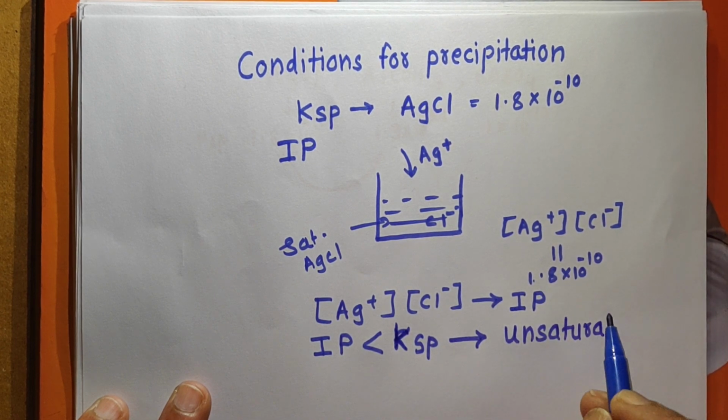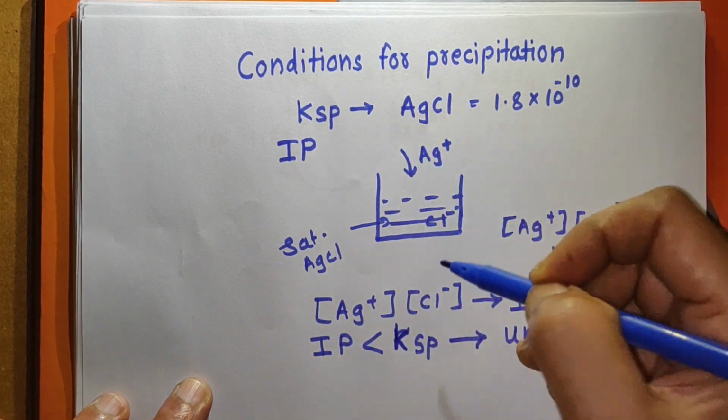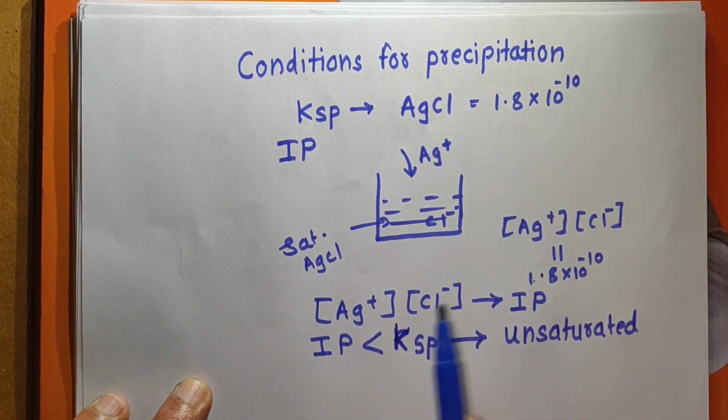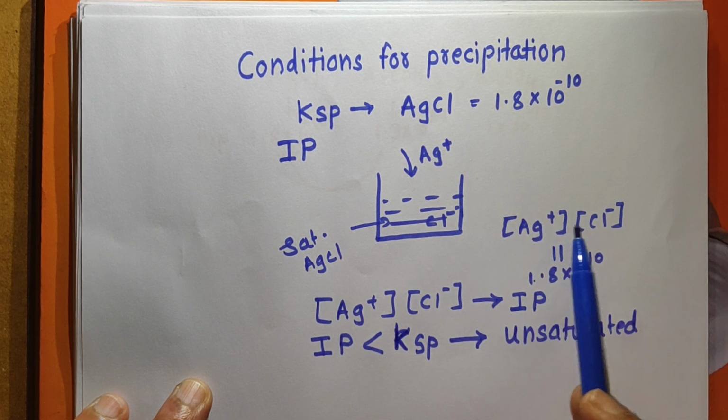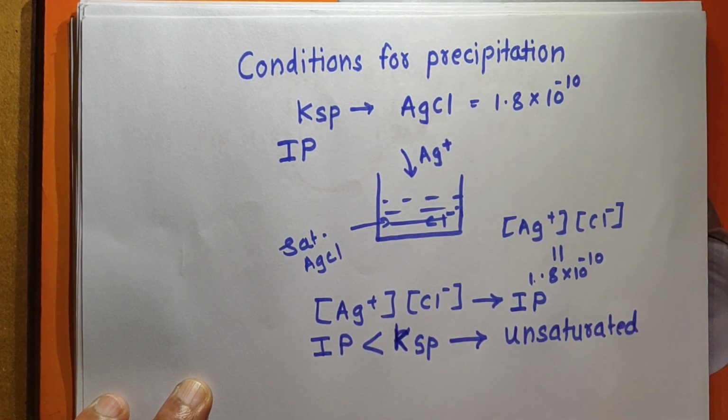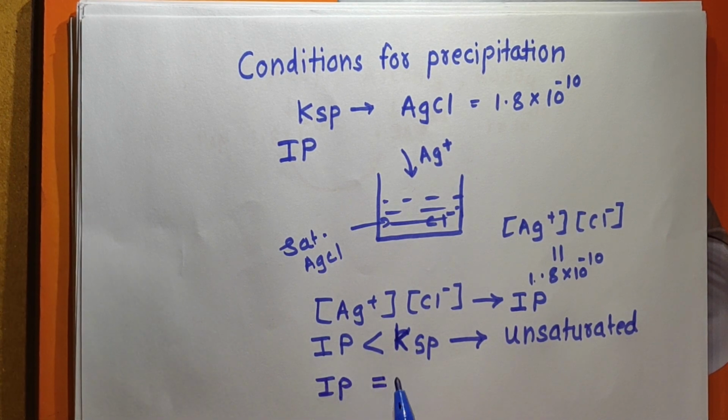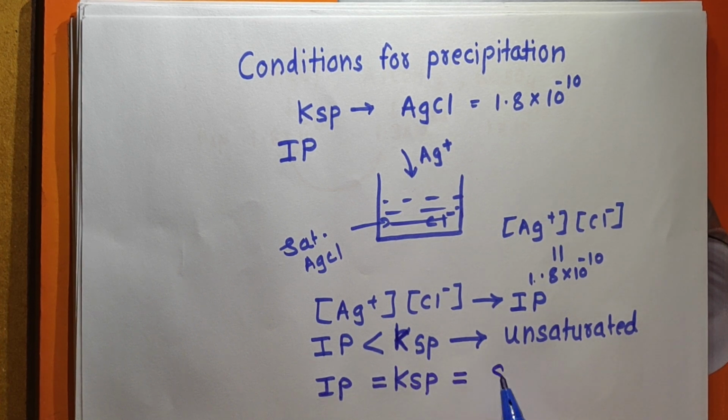Remember, before that the solution is unsaturated. Again we add Ag plus ions, and one time will come at which the concentration of Ag plus into concentration of Cl minus is equal to solubility product. Now Ip, that is ionic product, is equal to solubility product. At that time the solution will become saturated.